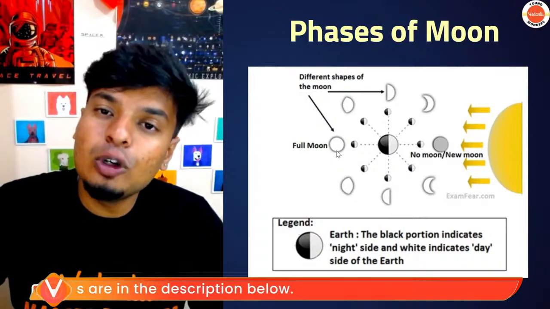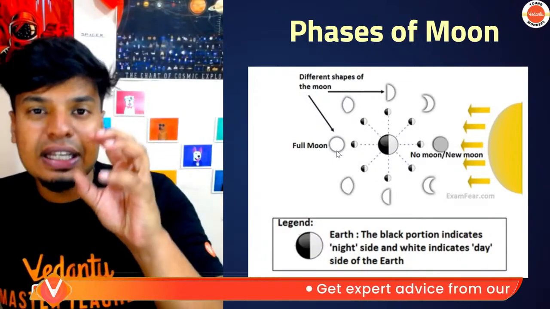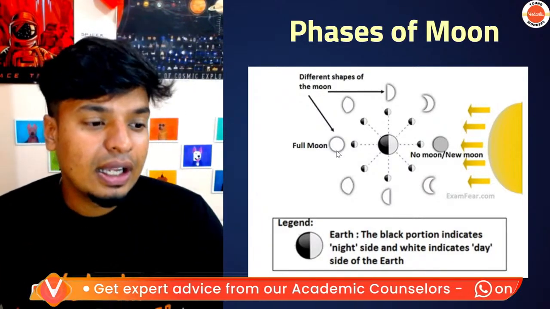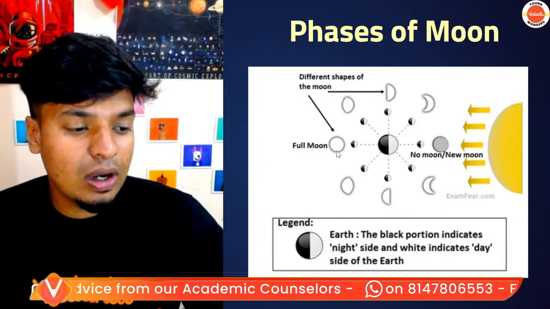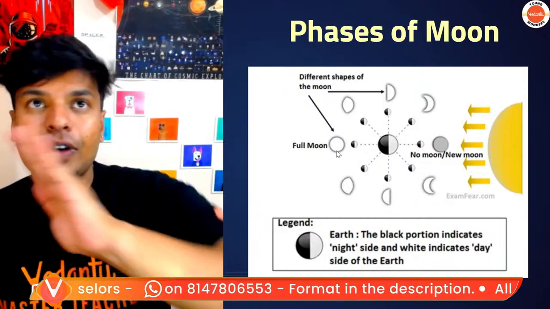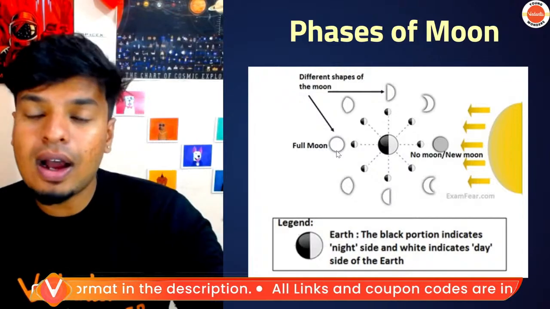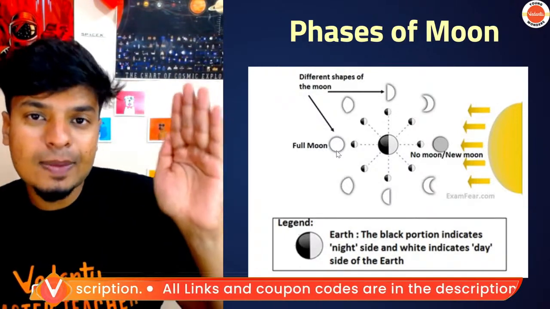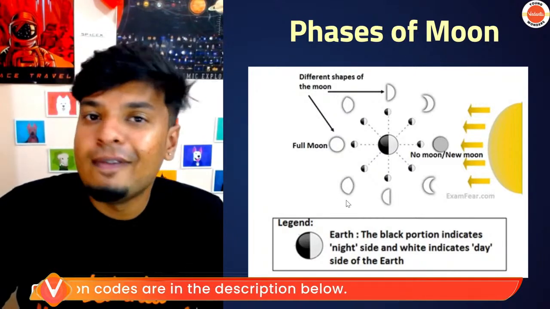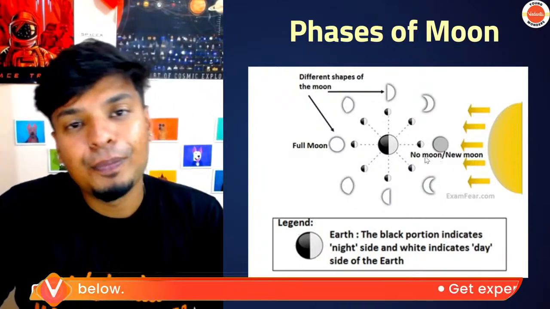After full moon, that is your Purnima, slowly again the moon starts decreasing in size. That phase is called as what? Waning phase. So first is waxing, then it is waning. So from full moon, it starts going smaller and smaller. So we have full moon, waning gibbous, last quarter, waning crescent, and no moon.